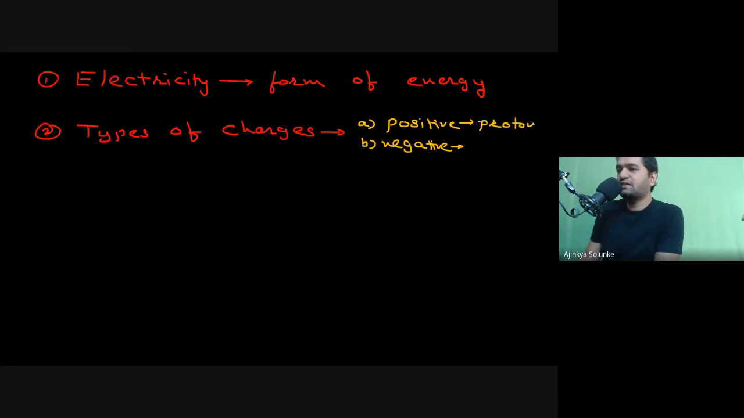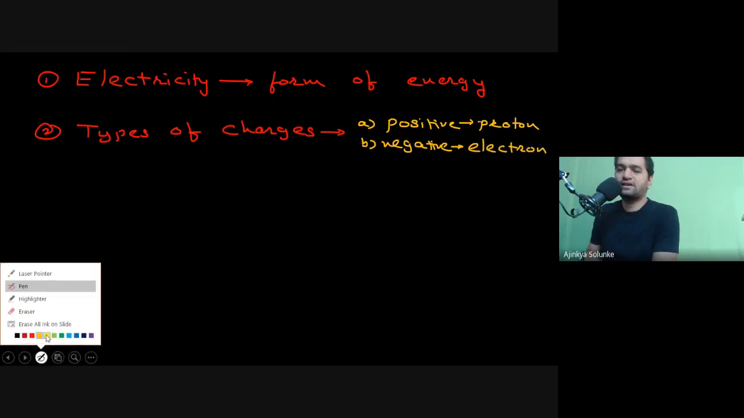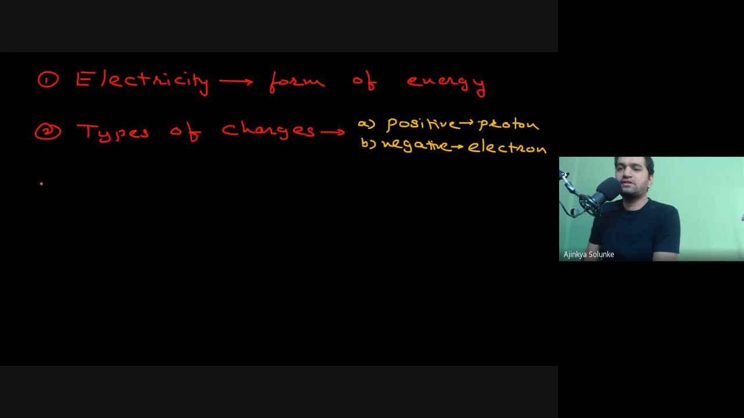And any particle which has negative charge, which you know? Yes, electron. So electron is one of those particles which has negative charge. Correct. Now let us go for the third point. We have understood electricity, it's a form of energy. Types of charges, one is positive, proton, one is negative, that is electron. Now we will talk about what is electric current.